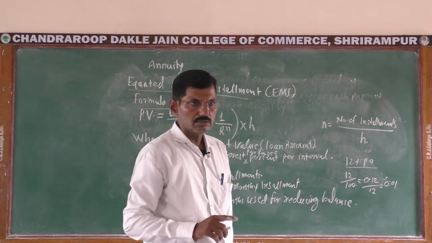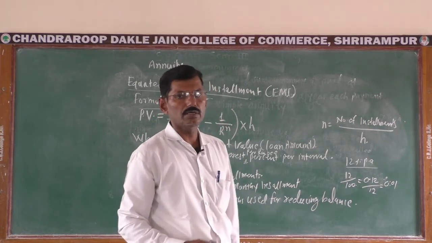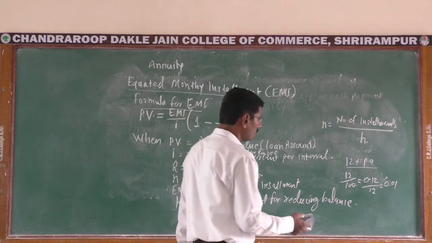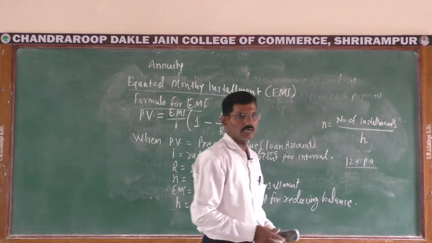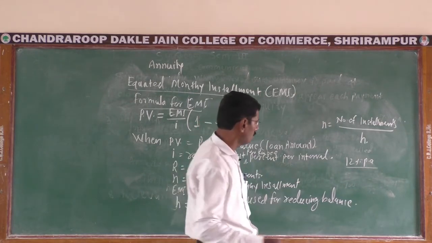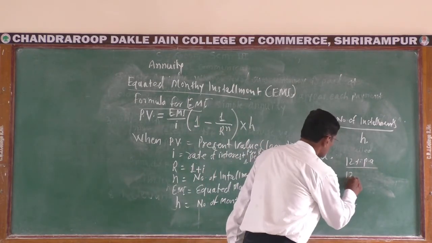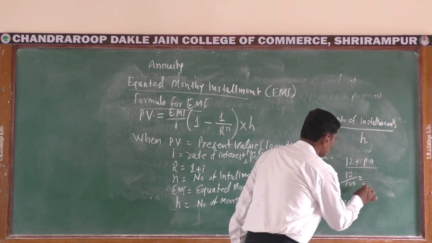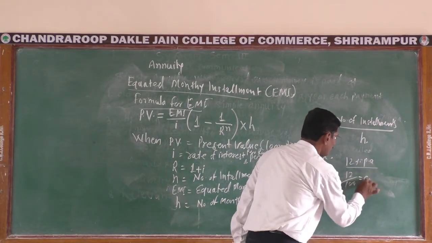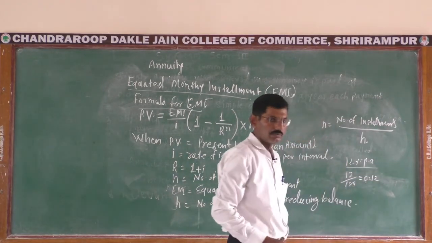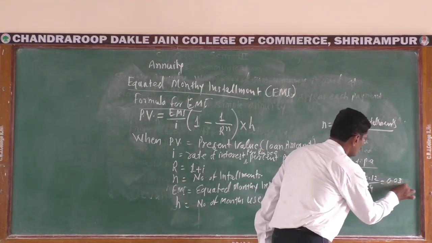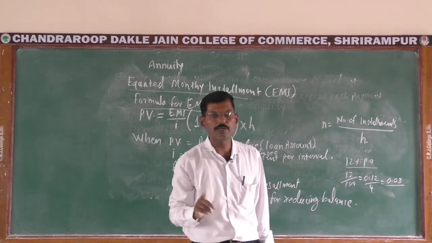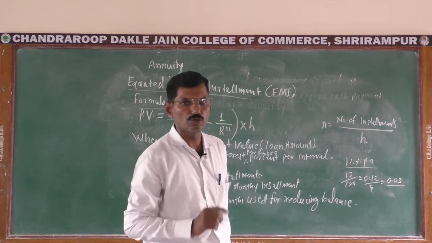If the repayment is per quarter, there are 4 quarters in a year, and therefore rate of interest per rupee per quarter is 0.12 divided by 4, that is 0.03.